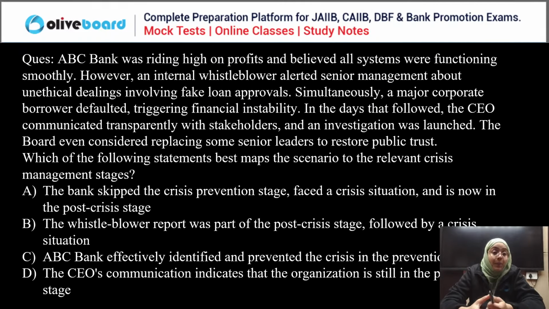The bank skipped the crisis prevention stage, faced a crisis situation, and is now in the post-crisis stage. The whistleblower report was part of the post-crisis stage, followed by a crisis situation. ABC Bank effectively identified and prevented the crisis in the prevention stage. The CEO's communication indicates that the organization is still in the pre-crisis stage.